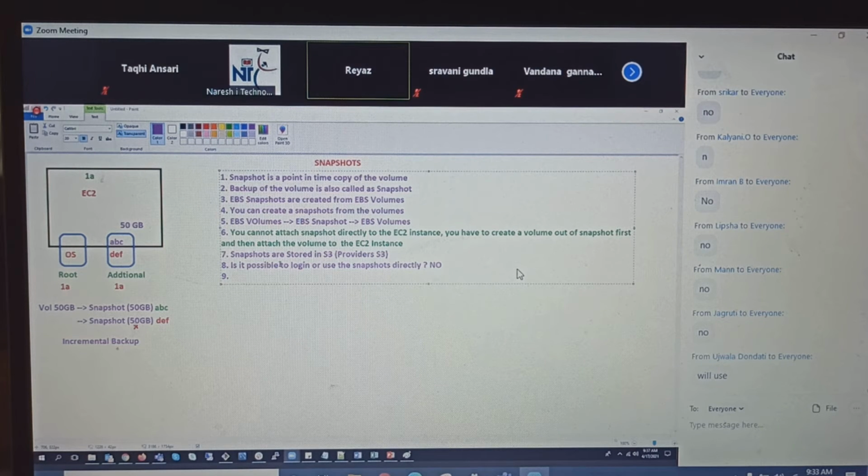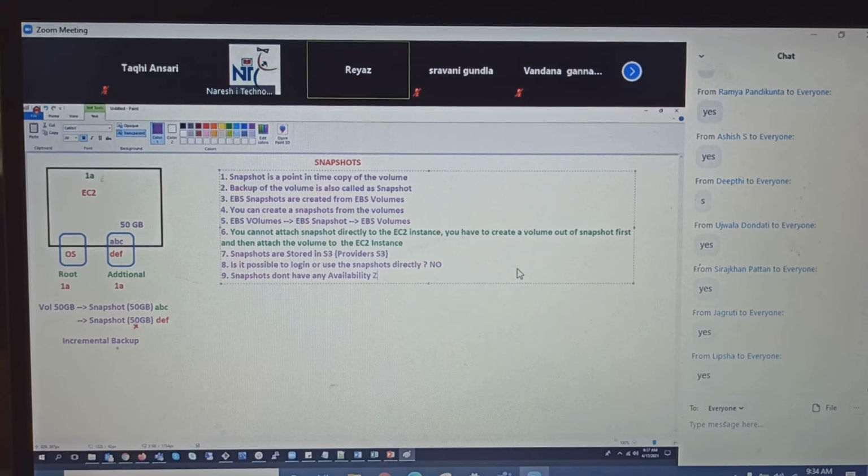Guys, and also, do volumes have availability zones? Yes. Volumes have availability zones. But remember, snapshots don't have any availability zones. Keep this in mind. You create a snapshot out of the volume and it just stays like that.